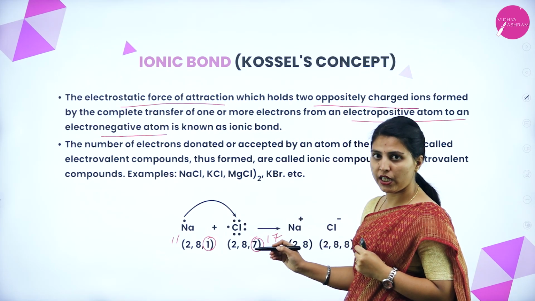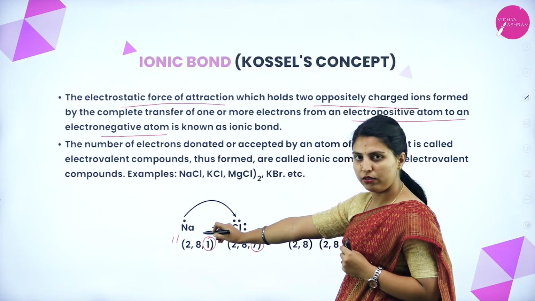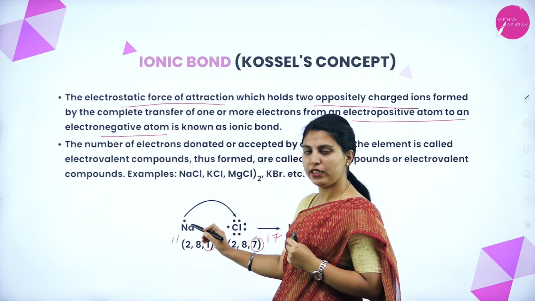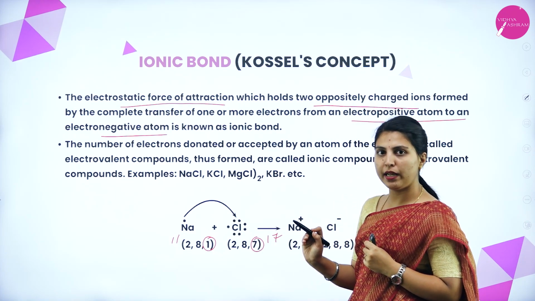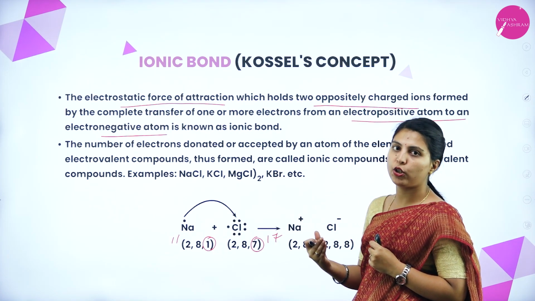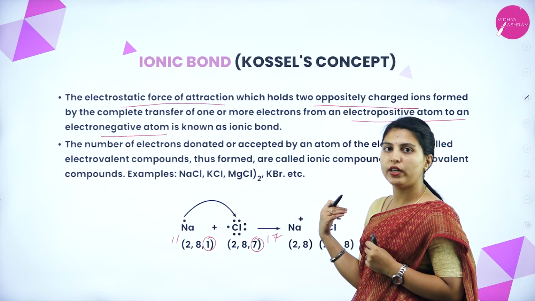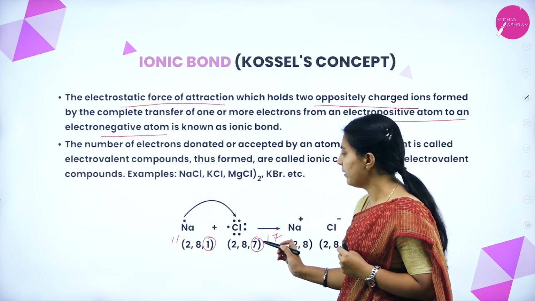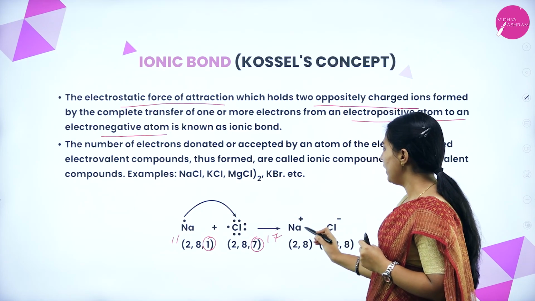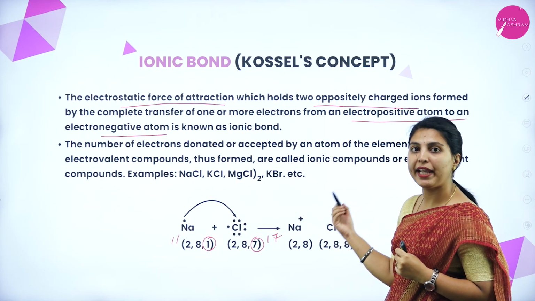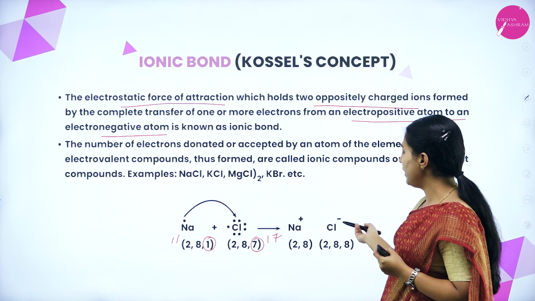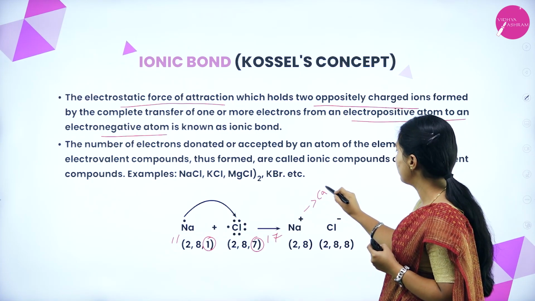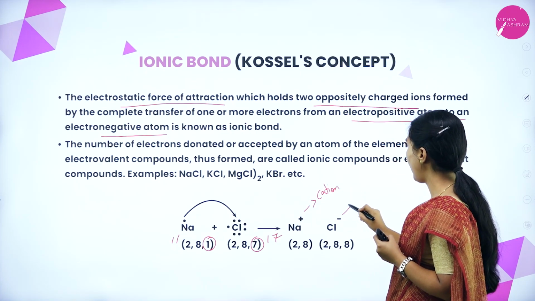To reach the octet configuration, the electron has to be donated by sodium to chlorine, because it moves from an electropositive element to an electronegative element. In the periodic table, the s block elements are more electropositive and the p block elements are more electronegative. We know that. That's why it is moving from the electropositive to the electronegative element. So after that, sodium will form a sodium cation because it has lost one electron. It has been gained by chlorine, which will form an anion.